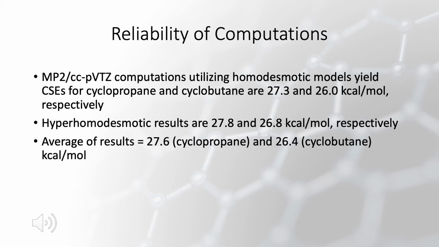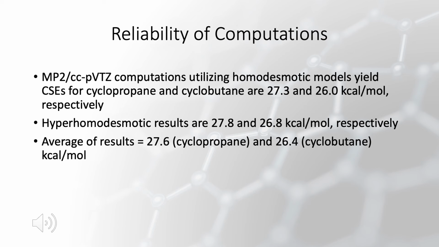So if you take the average of those results, you get 27.6 kilocalories per mole for cyclopropane and 26.4 kilocalories per mole for cyclobutane. And from these results, we can see that these values using the MP2 level of theory and the triple zeta basis set consistently agree, which proves that these computations are capable of yielding reliable results for our research.